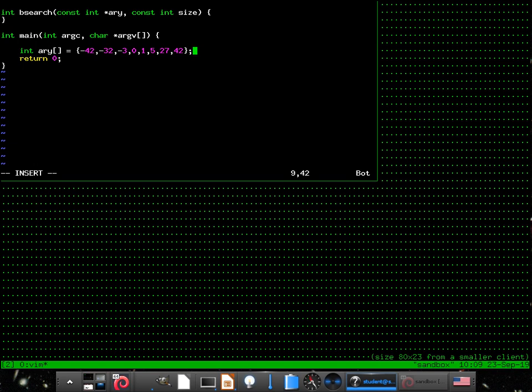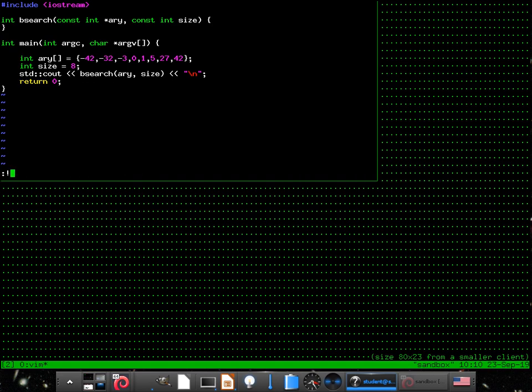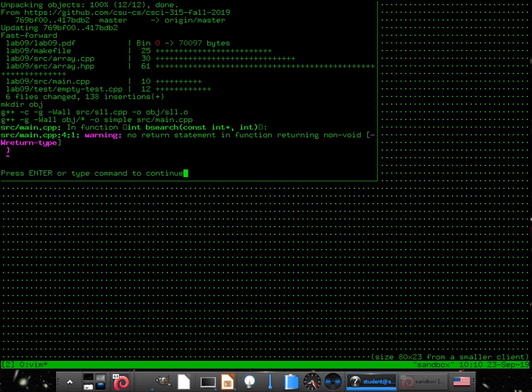Oh, okay, great. Int size equals, how many elements is that? 1, 2, 3, 4, 5, 6, 7, 8. Great. And then with search of ary and size. And did I include iostream? Yeah, let's make sure this compiles.